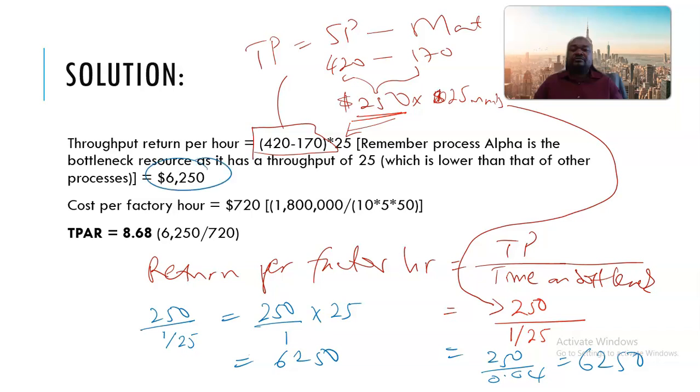So this is why you see the expression was presented that way: 420 minus 170, which was the throughput, multiplied by the time on bottleneck resource.